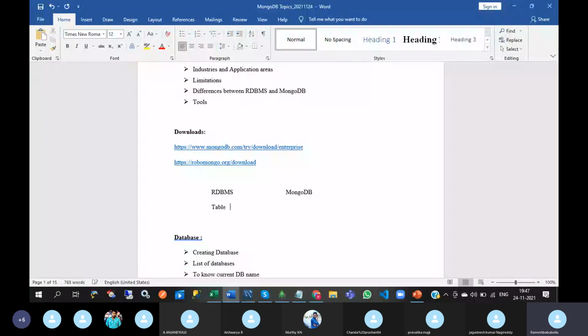In RDBMS, we call it a table. In MongoDB, we call it a collection. In RDBMS, we call them rows or records. In MongoDB, we call them documents.